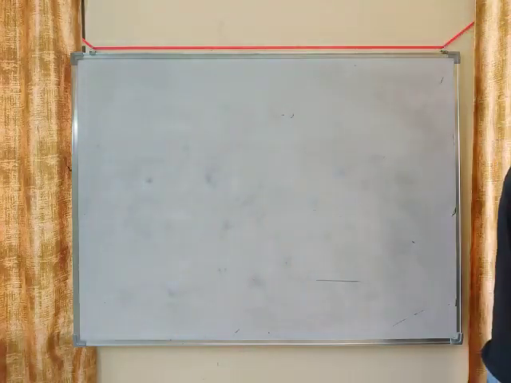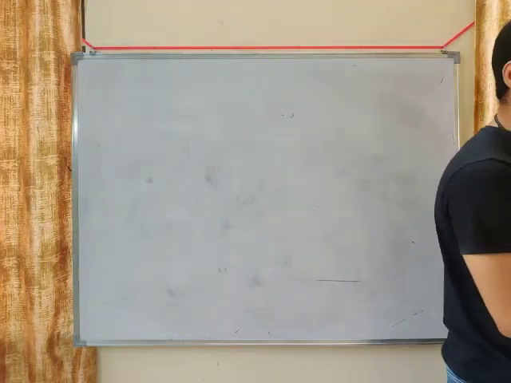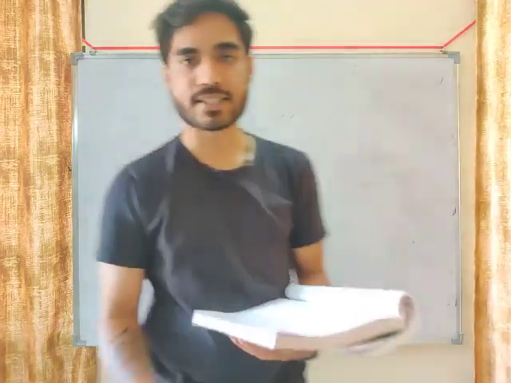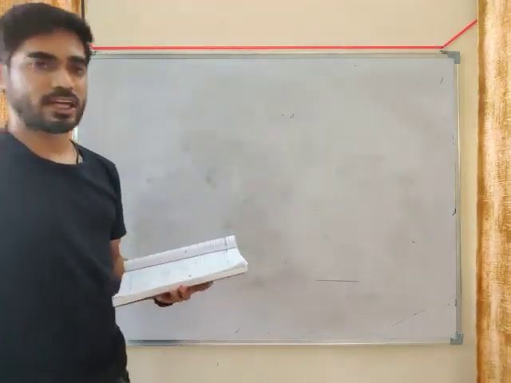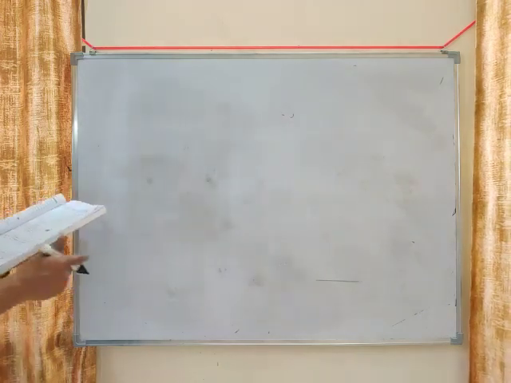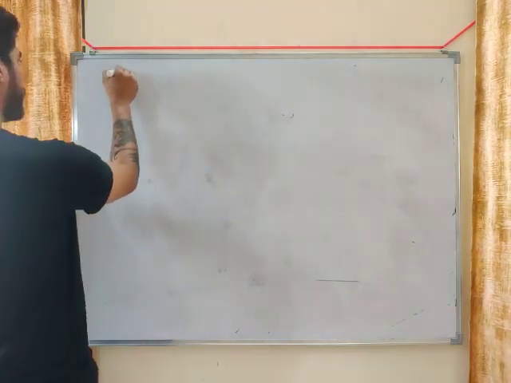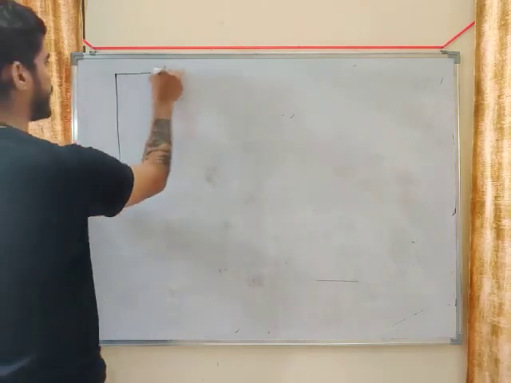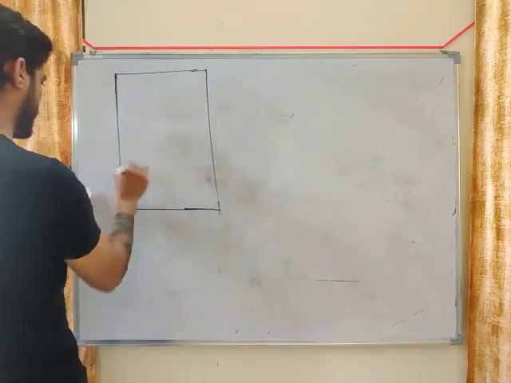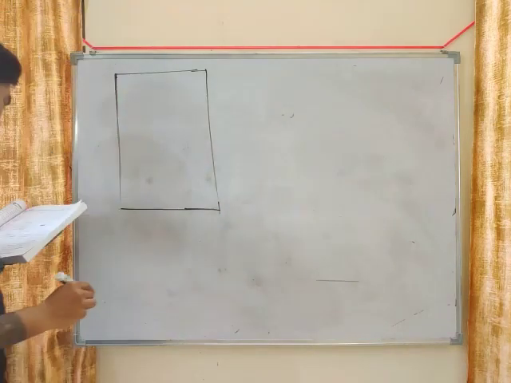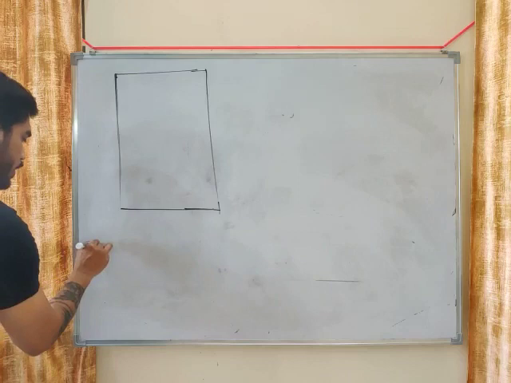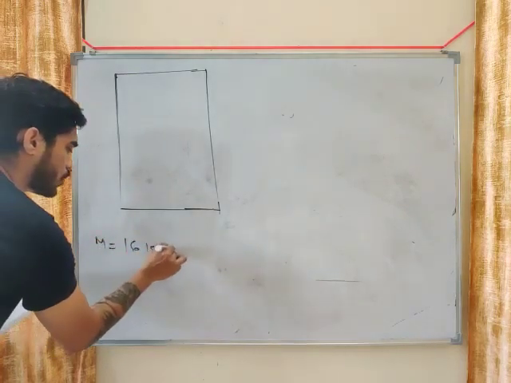All right. So I will tell you another very important example, my friend. This question was asked in GATE 2006 from civil engineering. A beam of cross section given below is subjected to a bending moment of 16 kilonewton meter. This is the cross section. M is given as 16 kilonewton meter.